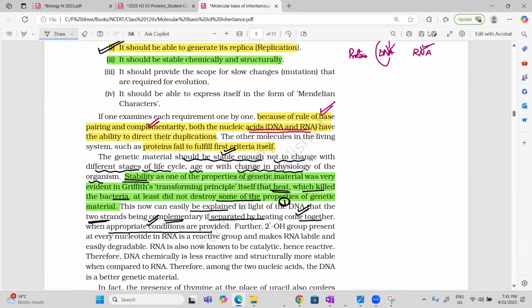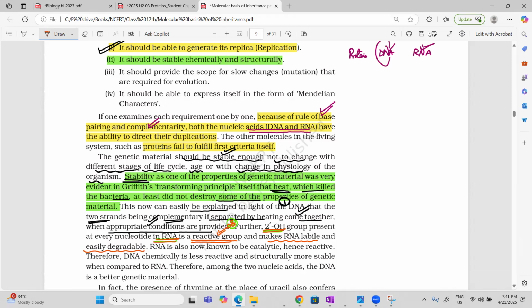Now go to the second point. The second point is the second position OH group present in every nucleotide in RNA. RNA has an OH group at the second position. The second position OH group in its sugar is actually a reactive group. The second OH is a reactive group because of which RNA becomes more labile and easily degradable.